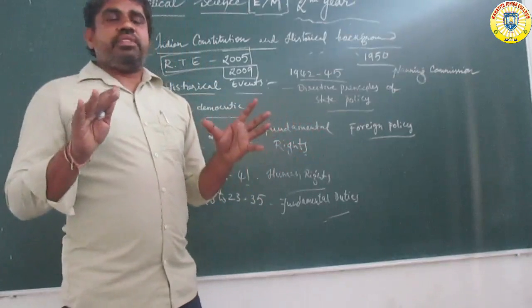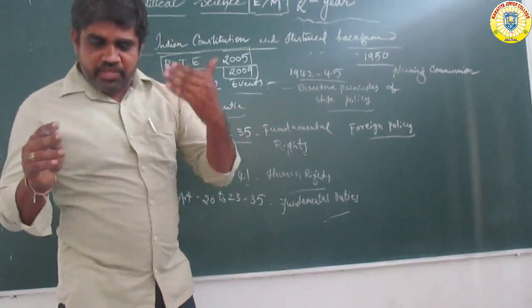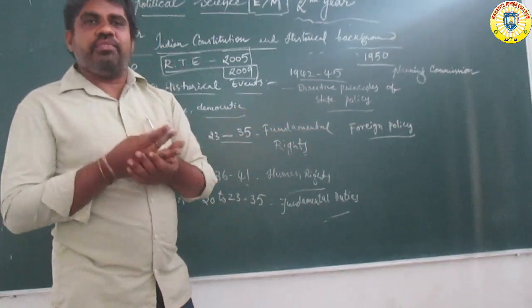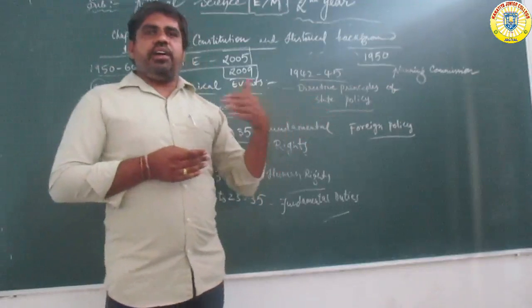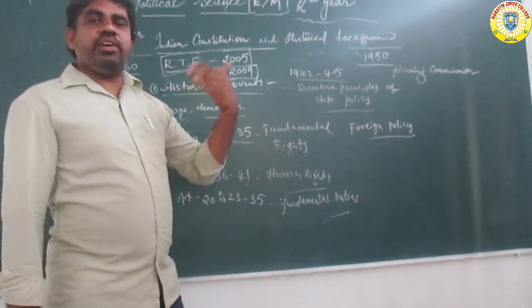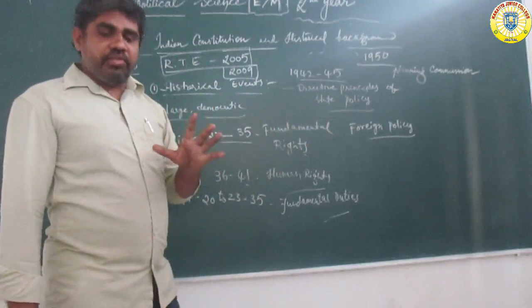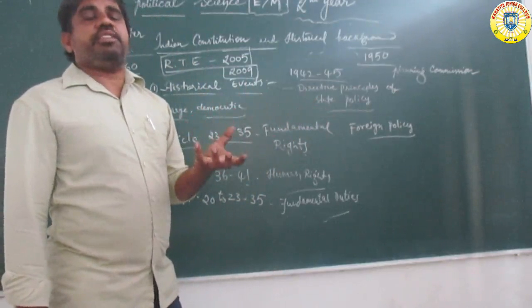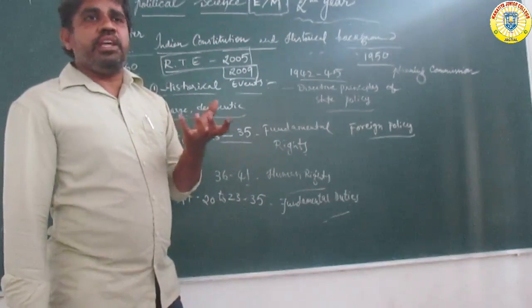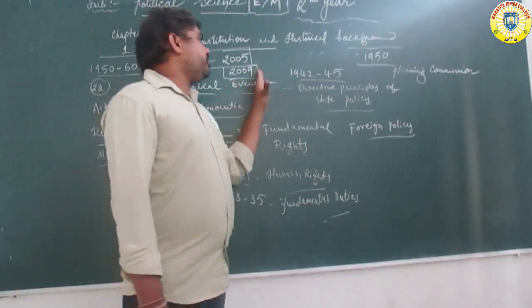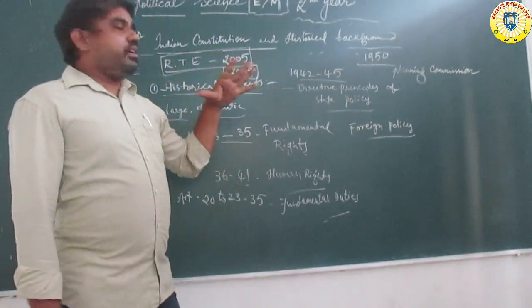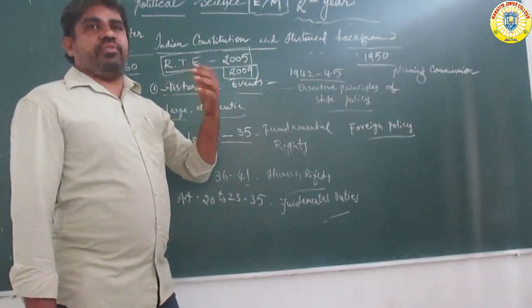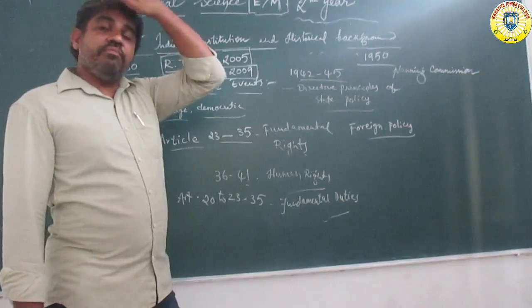This constitution mainly governs the formation of the government and changes of government, changes of the political leaders, and changes of the Indian political parties, ruling party and opposition parties. What is the main purpose of political parties? The political parties conduct different types of manifestos, and the manifesto changes totally.